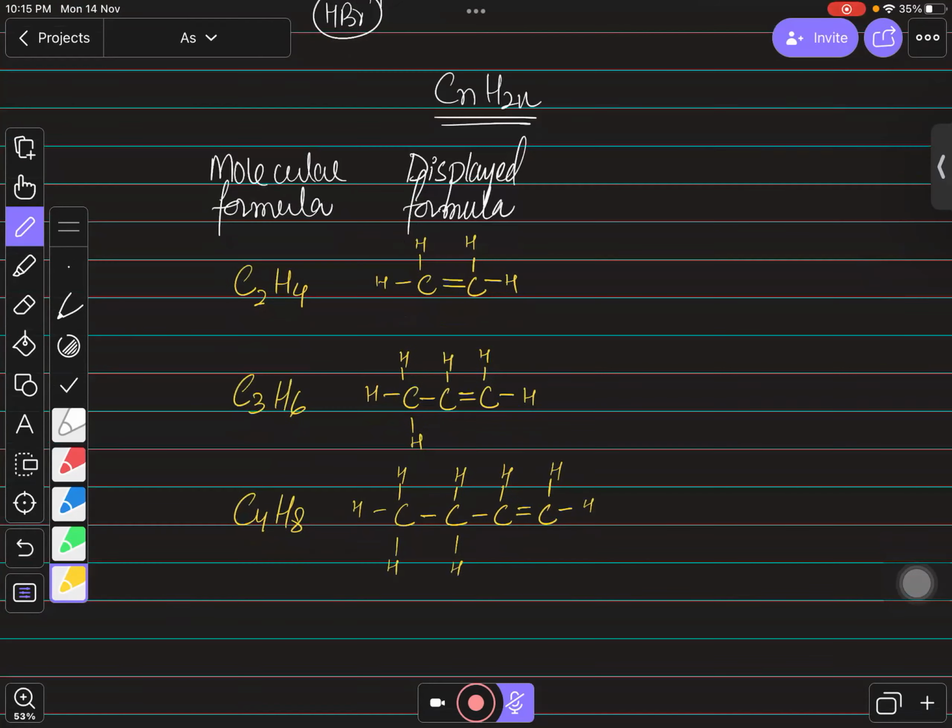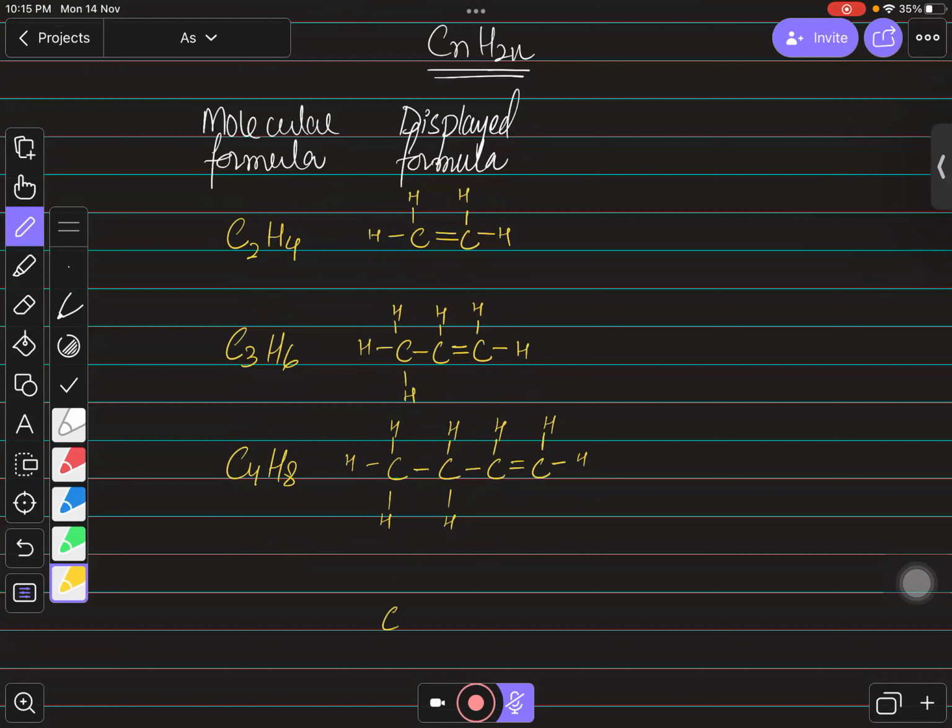Now you can even draw this in the center as well. So 1, 2, 3, 4. If you draw the double bond over here, this carbon should be having 3 hydrogens. This will be having 1. This will be having 1. This will be having 3. So both are 4 carbon alkenes. So these are displayed formulae, right?